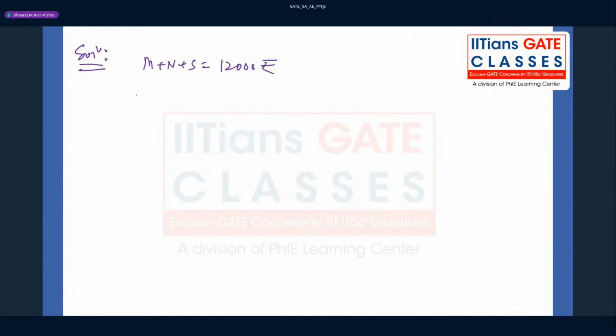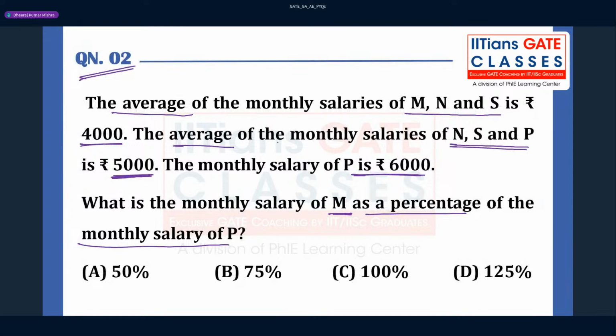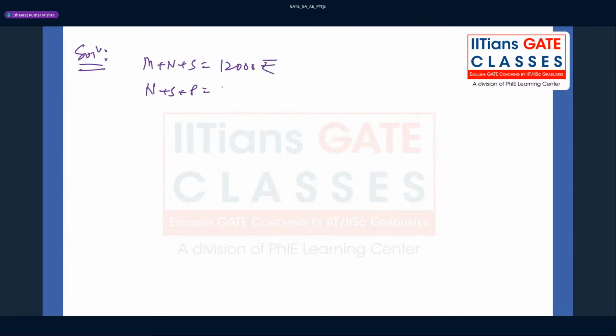N plus S plus P is going to be 3 into 5,000, that is 15,000. This should be your first reaction: since the average is given, you can find the total salaries.